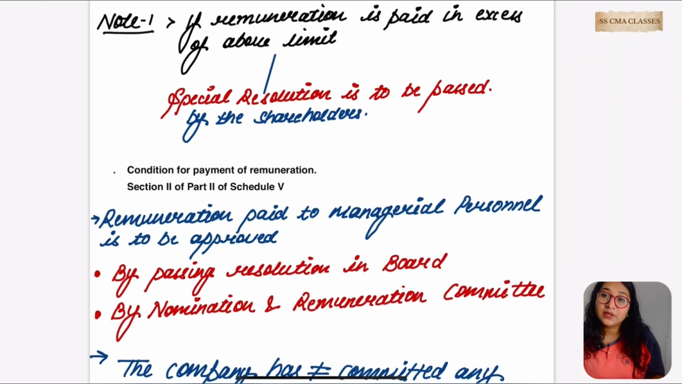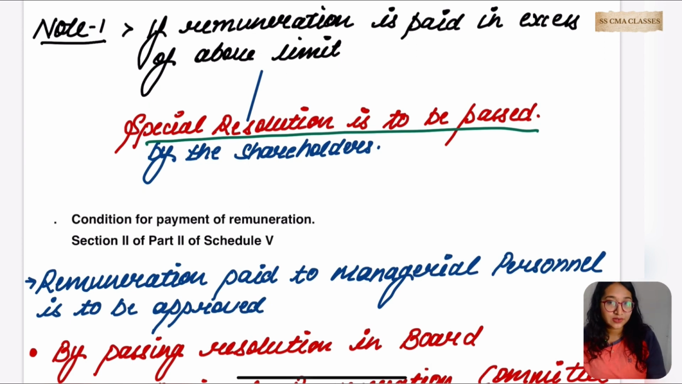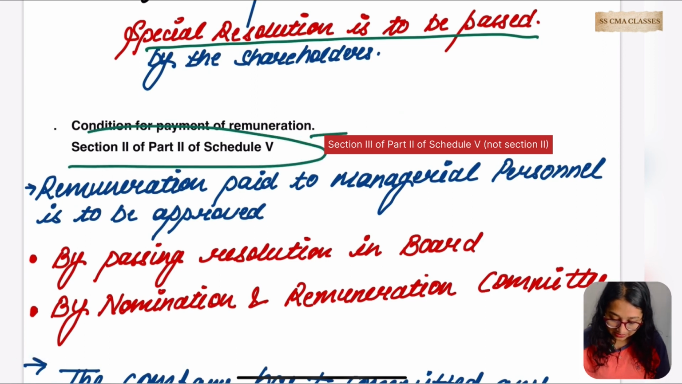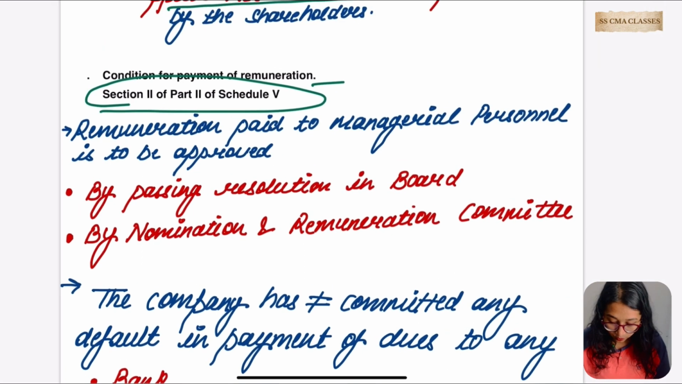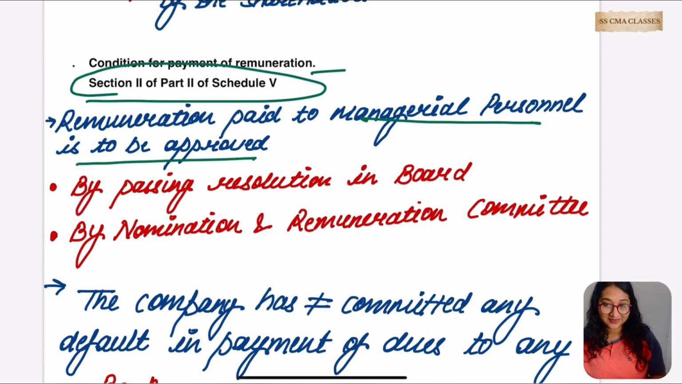But what if the company has given excess of this amount? In that case, a special resolution is to be passed by the shareholders. ठीक है, special resolution is to be passed by the shareholders. Condition for payment of remuneration, Section 2, Part 2 of Schedule 5. So what are the conditions written in this part? The remuneration paid to the managerial person is to be approved by the board first of all. ठीक है, definitely the board is going to give the approval.